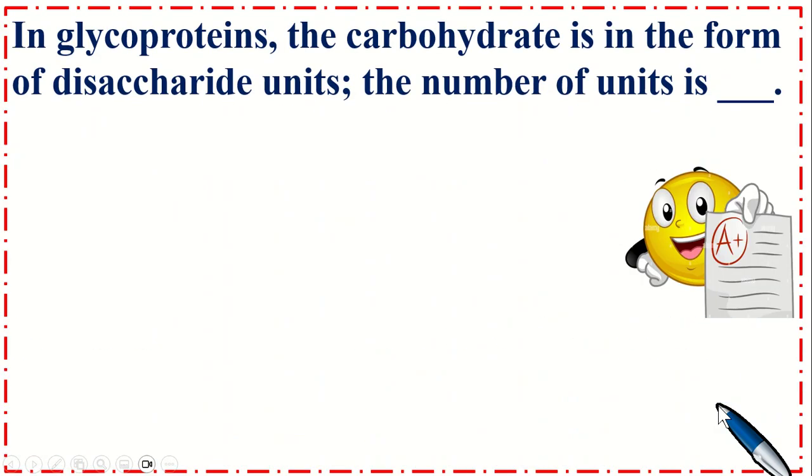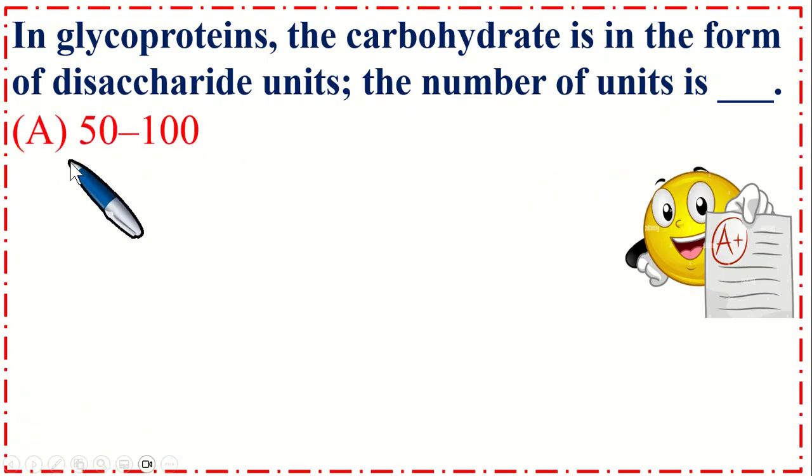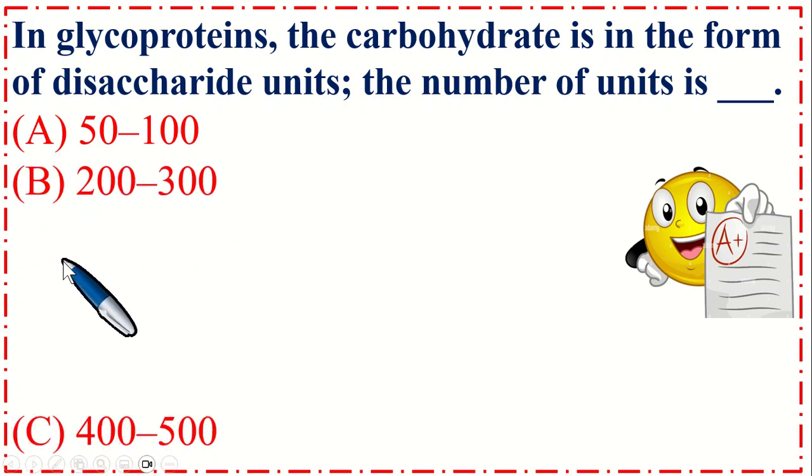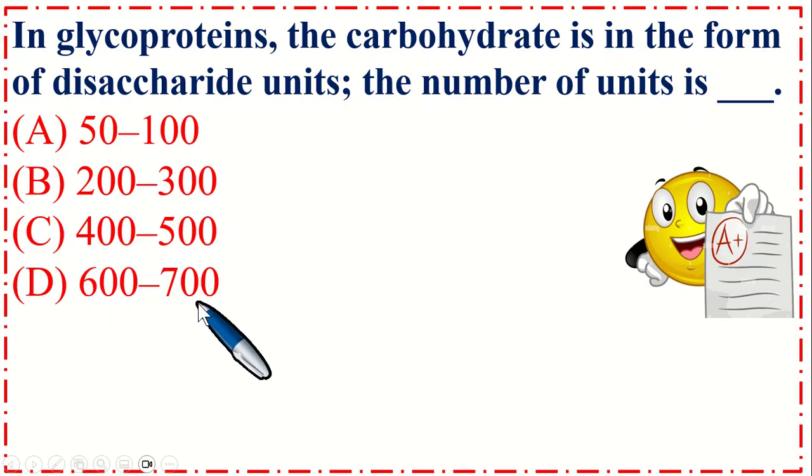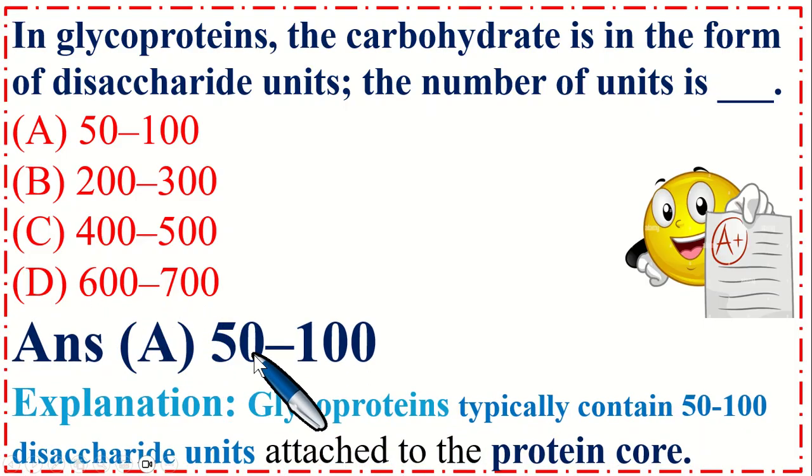Dear students, this is very important MCQs. In glycoproteins, the carbohydrate is in the form of disaccharide units. The number of units is dash. Option A 50 to 100, B 200 to 300, C 400 to 500, and option D 600 to 700. So the correct option is A 50 to 100. Explanation is glycoproteins typically contain 50 to 100 disaccharide units attached to the protein core.